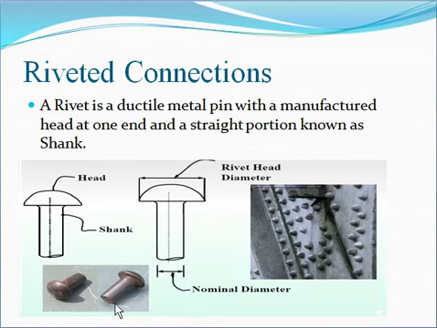First we insert the rivet into the metal parts, and after that the opposite end is hammered. This results in expansion of the rivet, and the desired shape is given to the head.